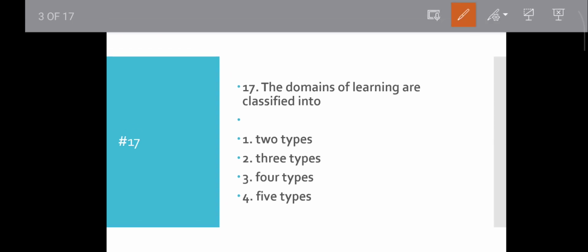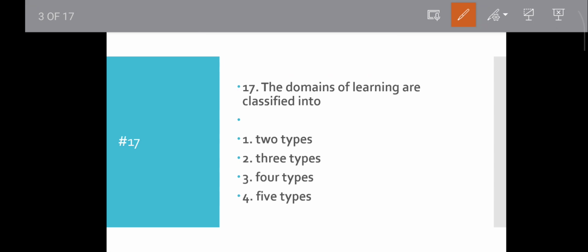Question number 17. The domains of learning are classified into what? 2 types, 3 types, 4 types, 5 types. Which one? According to Bloom's, learning domains are 3 types: cognitive, affective, psychomotor. Cognitive means knowledge, affective means attitude, psychomotor means based on skills.